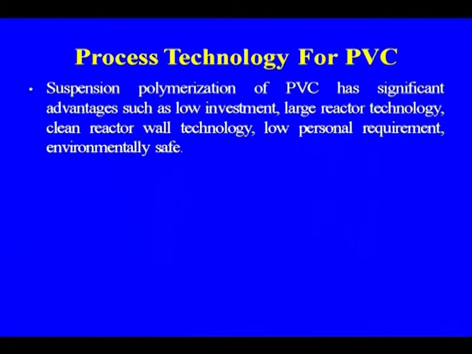Now, let us discuss the process technology for polyvinyl chloride. Suspension polymerization of PVC has significant advantages such as low investment, large reactor technology, clean reactor wall technology, low personnel requirement, and it is environmentally safe. These are some of the advantages of the suspension technology.